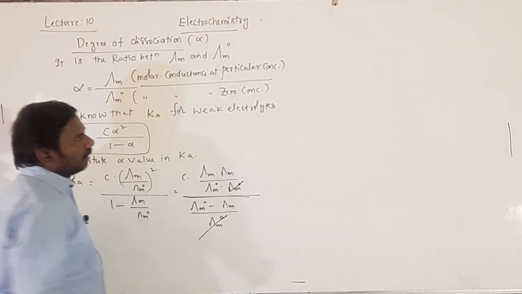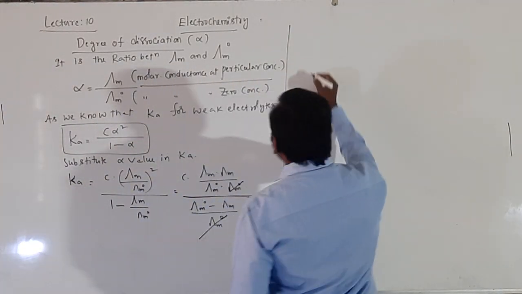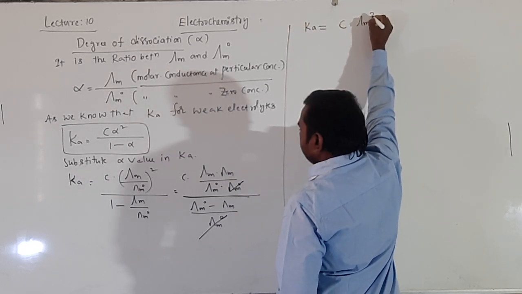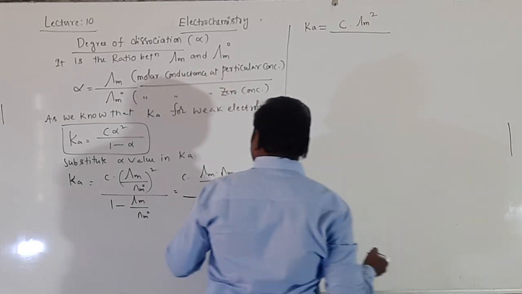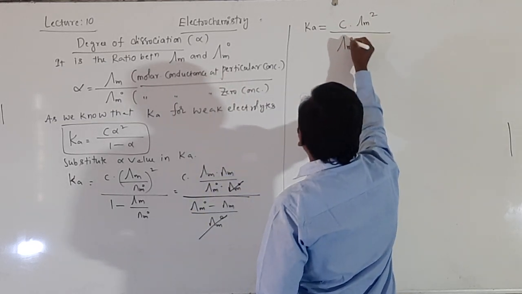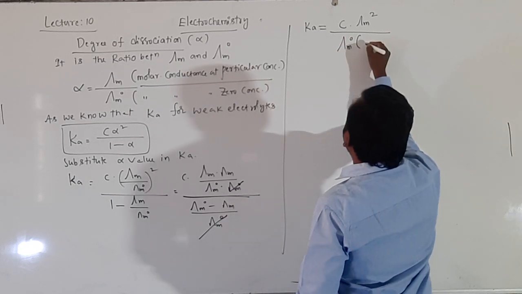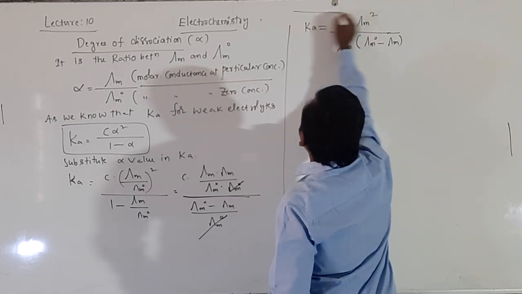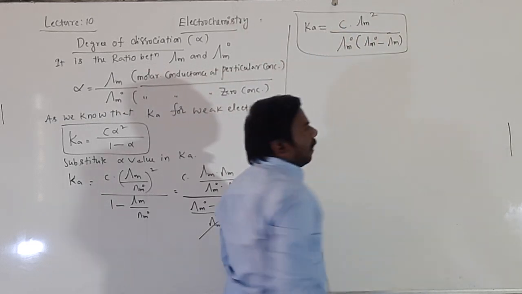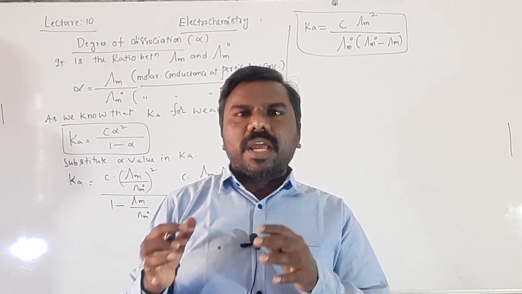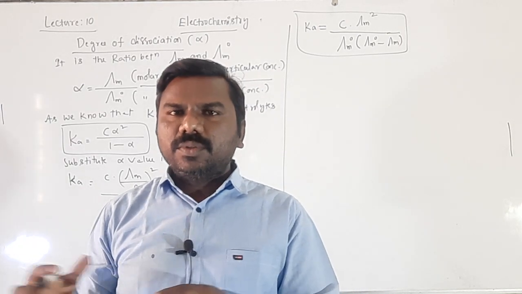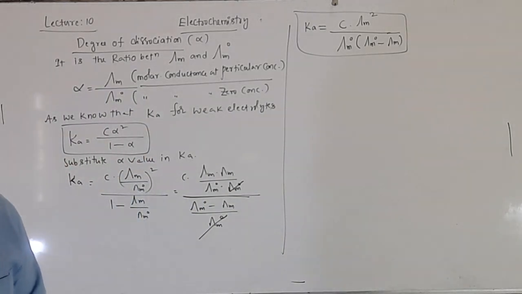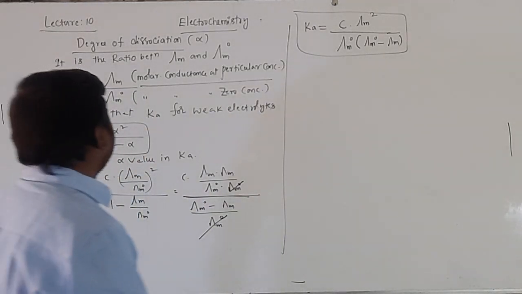Nothing will be cancelled. Finally, the formula is Ka is equal to C into lambda m square by lambda m naught left here in the denominator, lambda m naught minus lambda m. This is the Ka value. Once you know the alpha value, you can find the Ka value. Right students? Now applications of